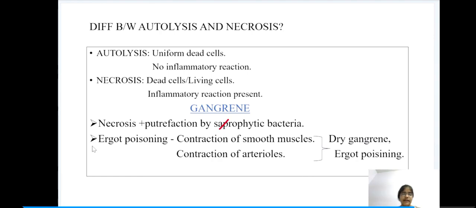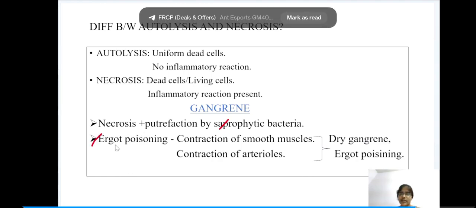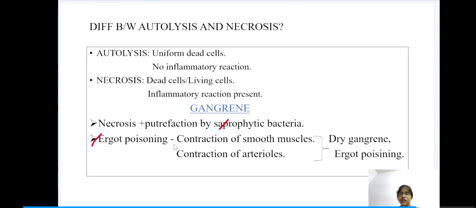Here we have a very important point, that is ergot poisoning. In ergot poisoning, there is contraction of the smooth muscle as well as contraction of arterioles. This results in dry gangrene. This is seen in the extremities of the limbs. It is very important for the bits.